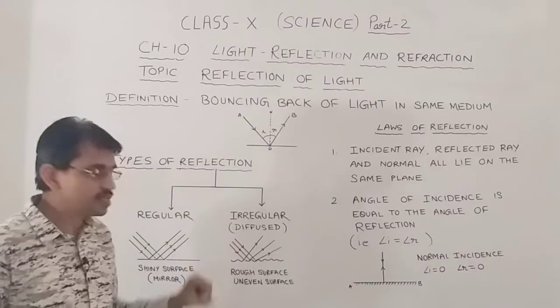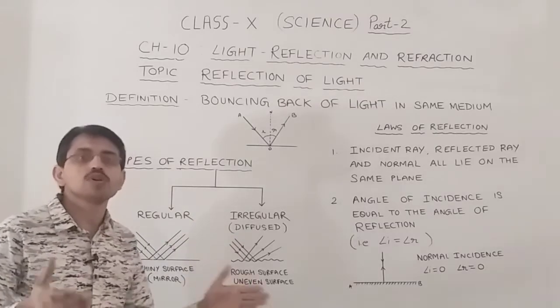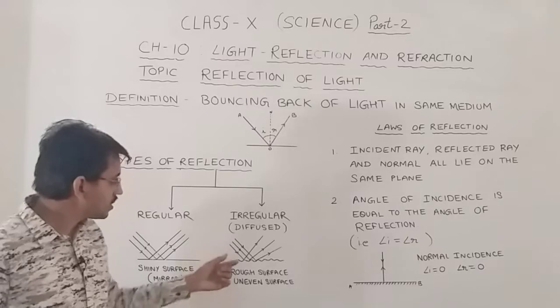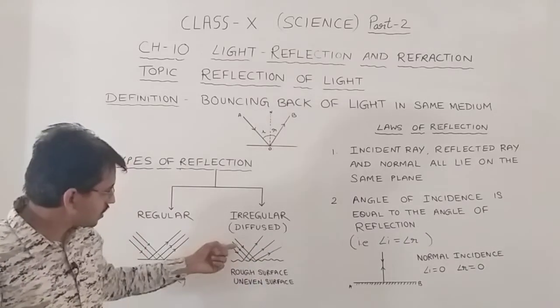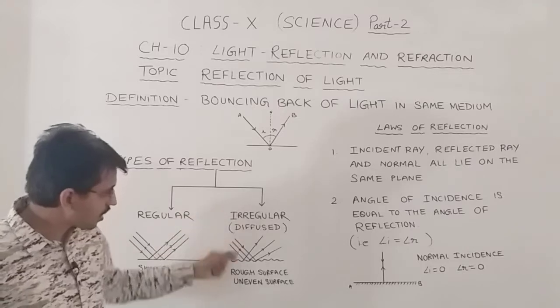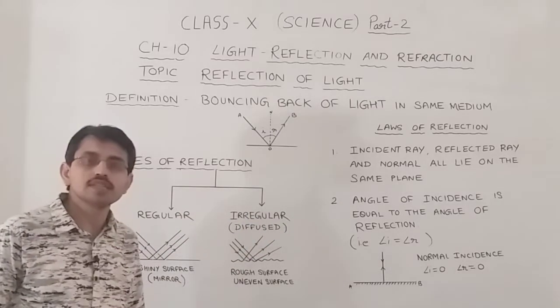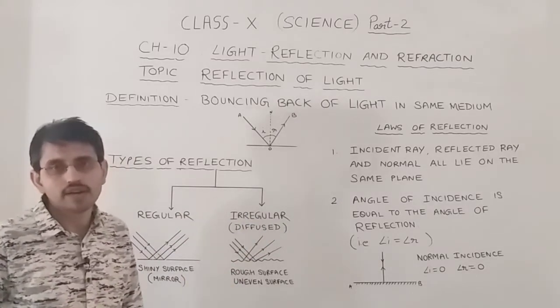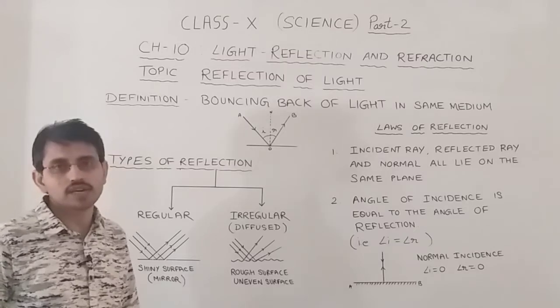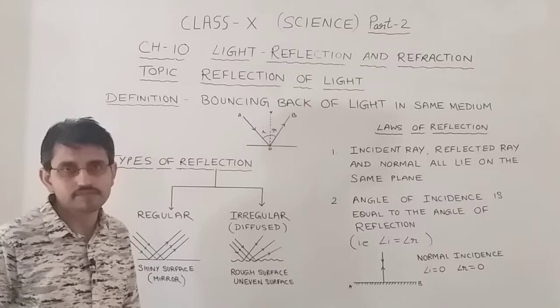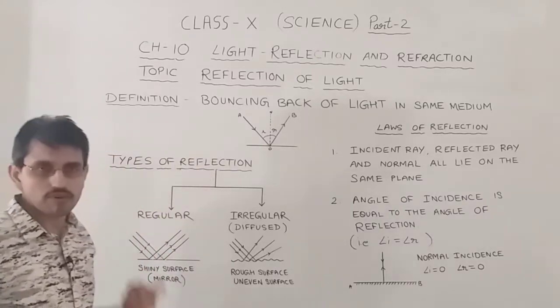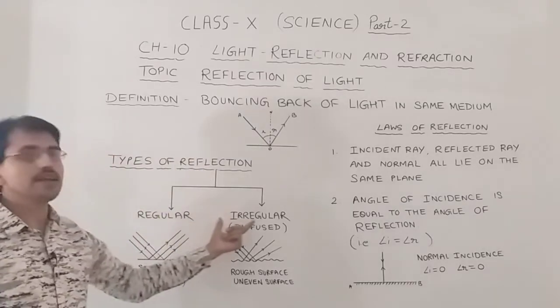Means the light rays after reflection do not go in the same direction. Rather, they get spread in different directions. Here you can see in the diagram, the light rays which are coming go in different directions. This is what we call diffused or irregular reflection. Diffused means spreading out. The light rays have diffused into the environment. So these are the two types of reflection, regular and irregular or diffuse.